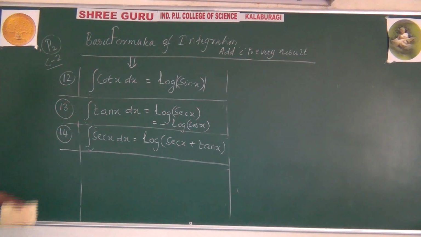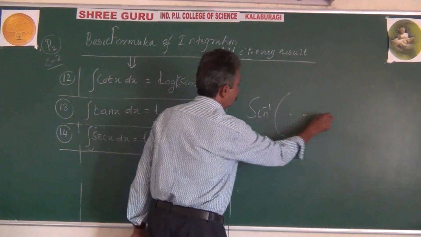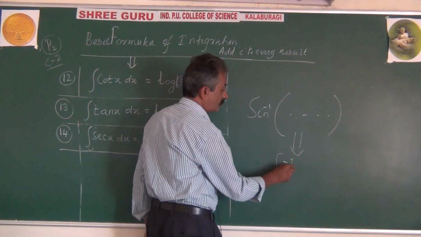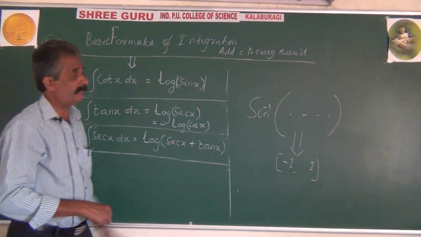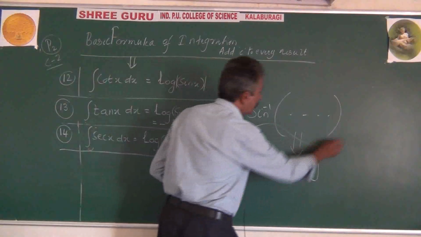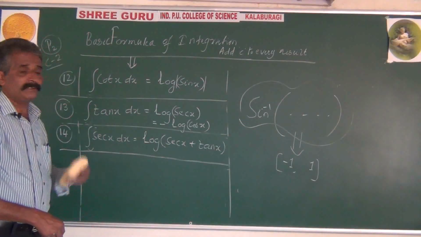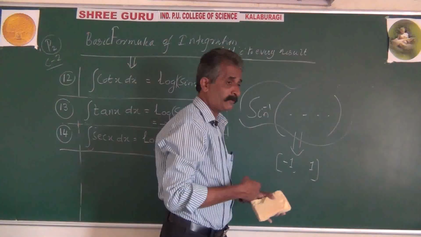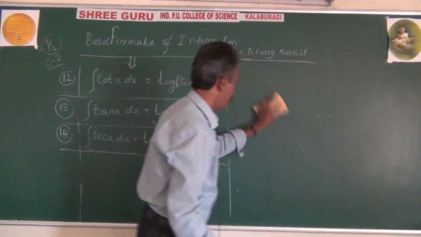Modulus understood. It's already told: when you come to the topic sine inverse, whatever bracket is there, understood that this bracket quantity should belong to the interval minus 1 to plus 1. Have you seen me mentioning that condition every time? And also the entire quantity belongs to the interval minus 90 degrees to plus 90 degrees, that's in degrees, or in radians minus pi by 2 to plus pi by 2. Here modulus understood.